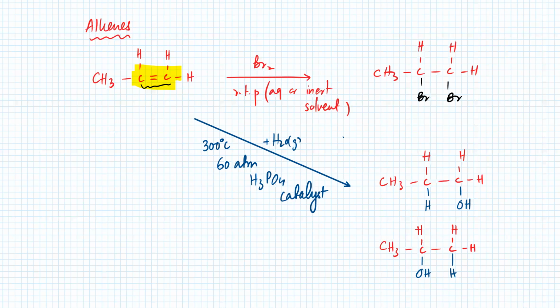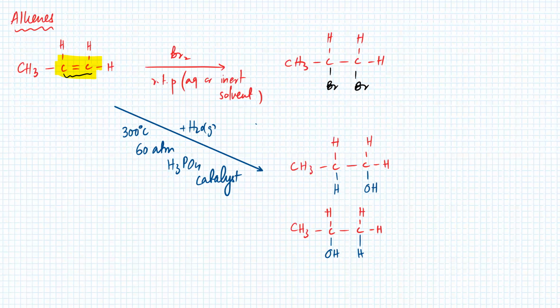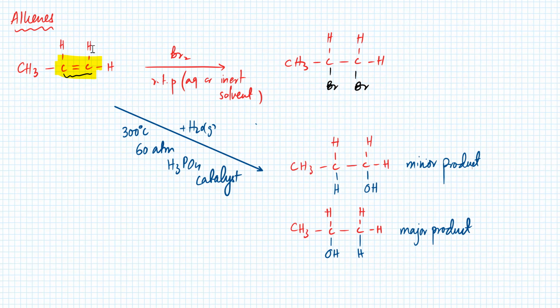And I do remember discussing major and minor products. There was a rule, which was Markovnikov's rule, which stated that this is considered your major product. And this was considered your minor product. Minor product has a lower probability of forming, major product has a higher probability of forming. So water gets added to the double bond. So what is the rule? How do you figure out which one is the major product? There was a rule known as Markovnikov's rule.